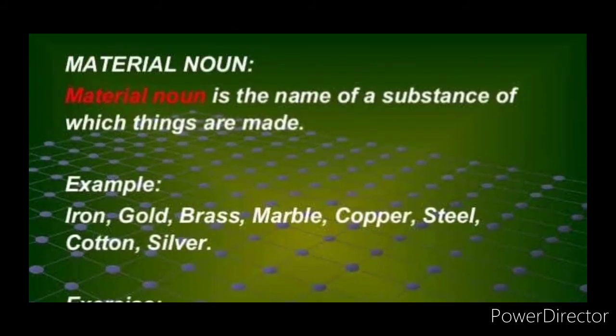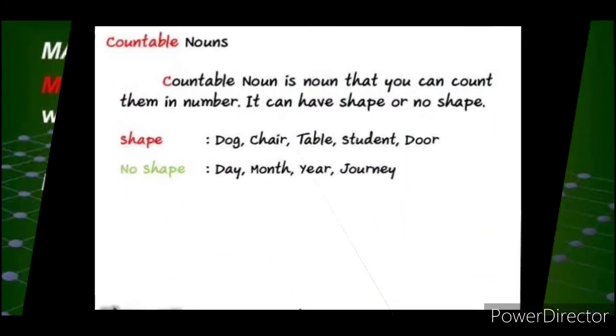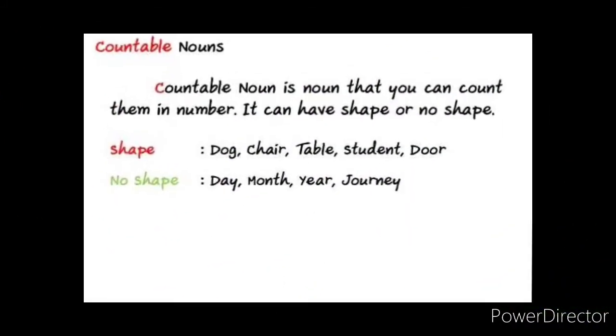Let's move on to the countable noun. Look here, children. Countable nouns. A countable noun is a noun that you can count in number, and we can change it from singular to plural form. So that is the important thing, children. It can have shape or no shape. You can count it in numbers, that is all known as a countable noun, and it can be changed into plural form.